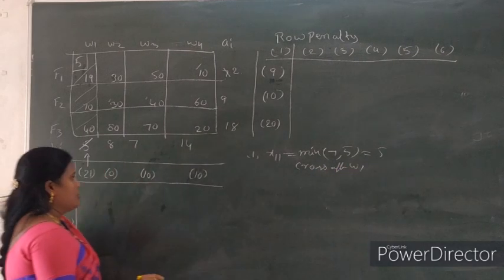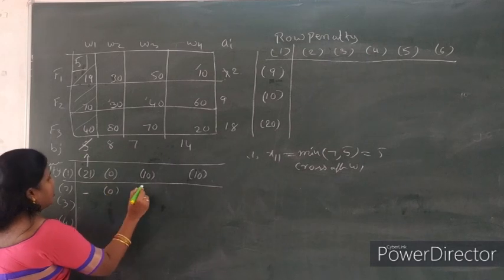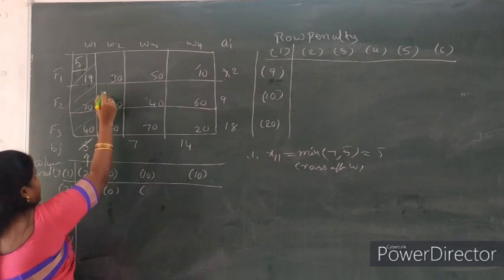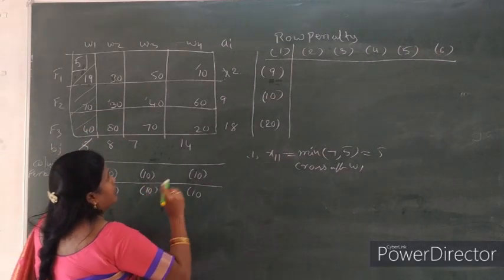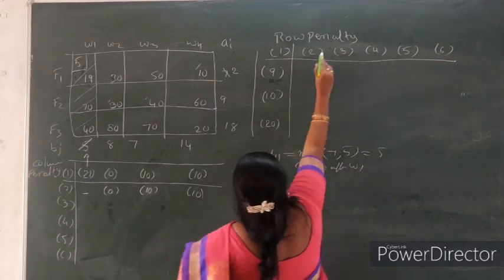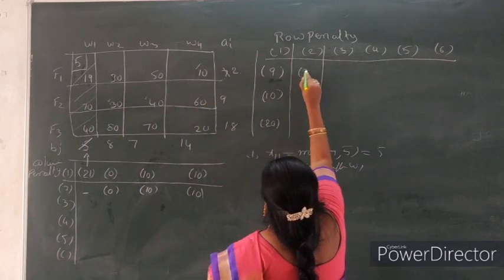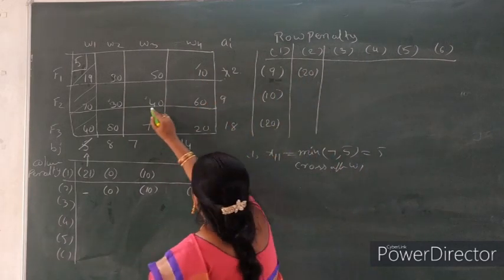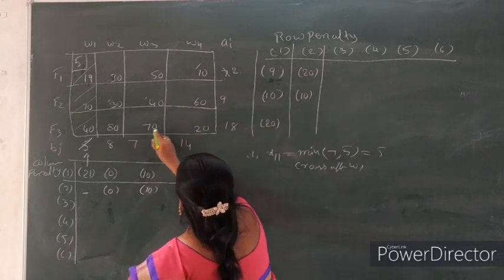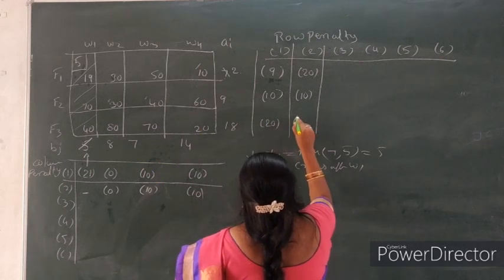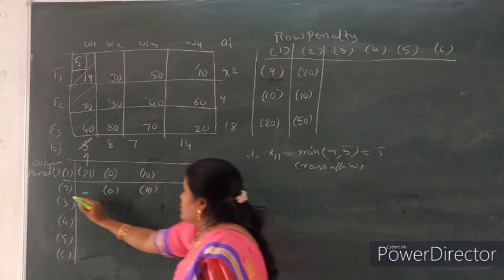Now write cross off warehouse 1. Now this is completed. There is no penalty. 30 minus 30, 0. So here 10. Now we find out row. So 30 minus 10. What is the penalty here? 20. So 30 minus 40, the penalty is 10. Now here 70 minus 20, the penalty is 50.